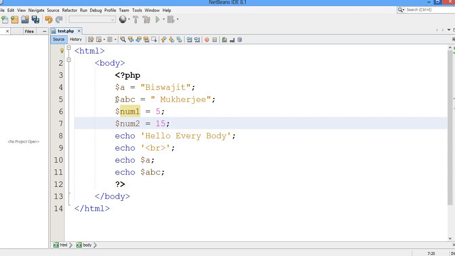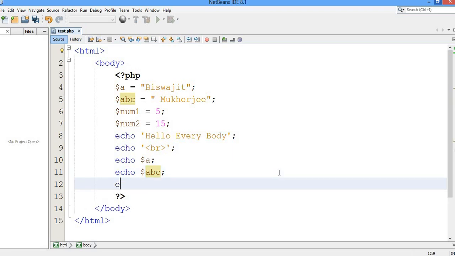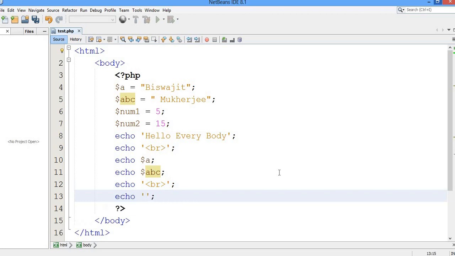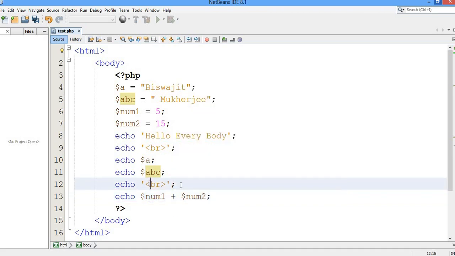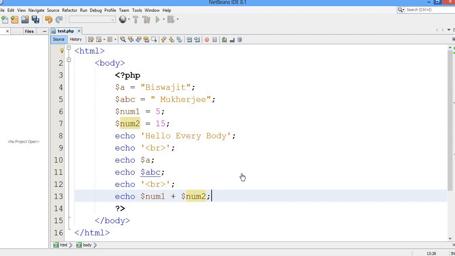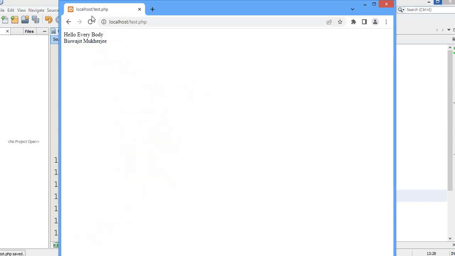Now I am going to print this over here. First I will take a line break, and in the next line I'm going to print here, that is $num1 plus $num2. So I'm going to do the addition and print, right. Now let me show you over here what it appears. Now you can see 20.